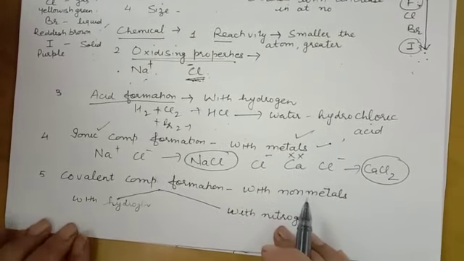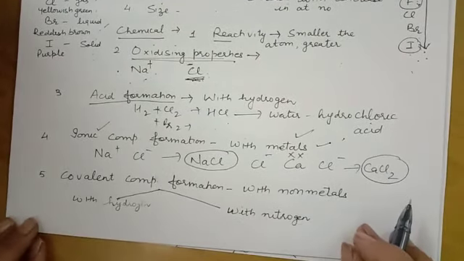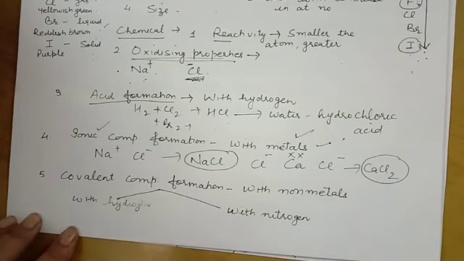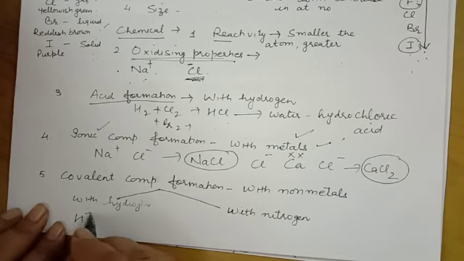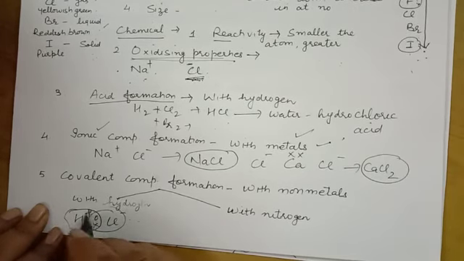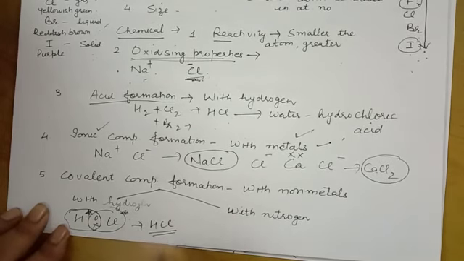Covalent compound formation. With non-metals, they produce covalent compounds. For example, with hydrogen, hydrogen shares 1 electron with chlorine. In this way, we get a covalent compound, HCl, hydrogen chloride.